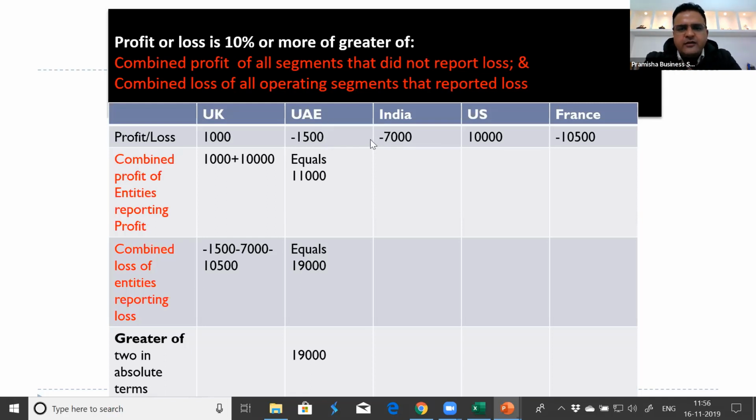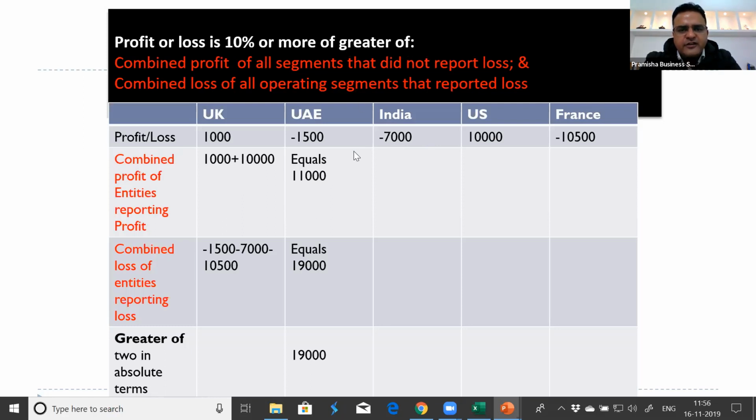So if you look at UAE, India and France are reporting loss. What is the total of the loss? The total of the loss equals 19,000. Combined profit of all segments that did not report loss, that reported loss is 19,000. That did not report loss is UK and US. So entities which are giving profit is 1,000 plus 10,000 equals 11,000.